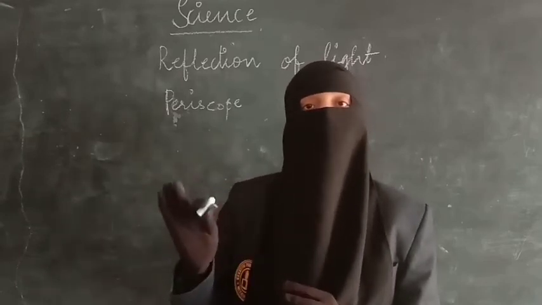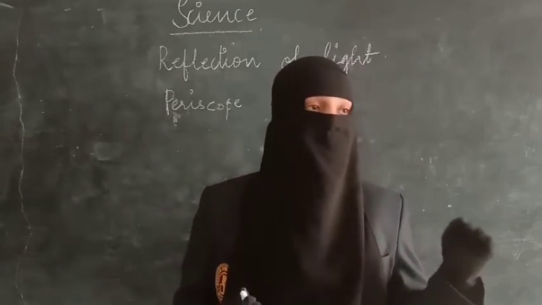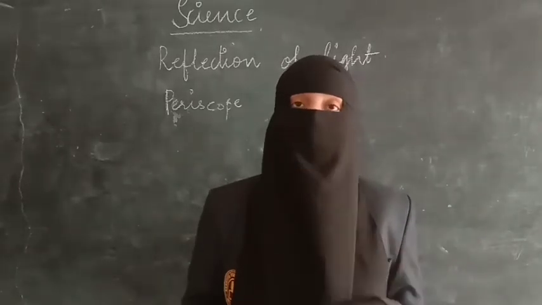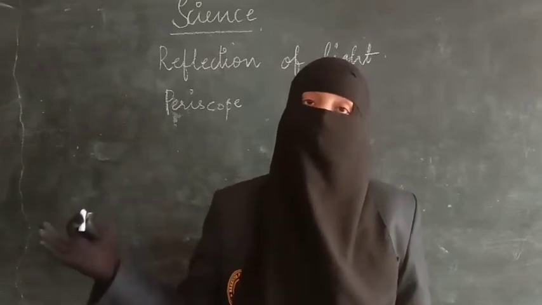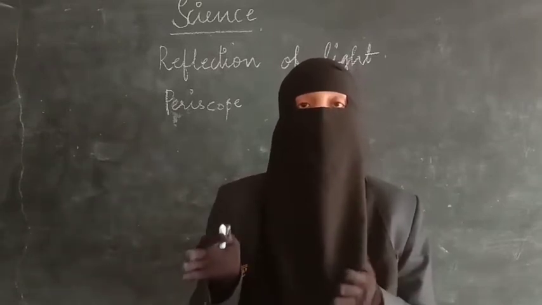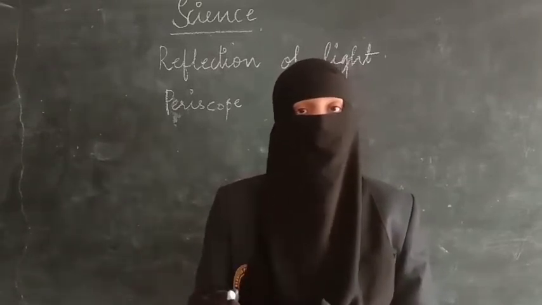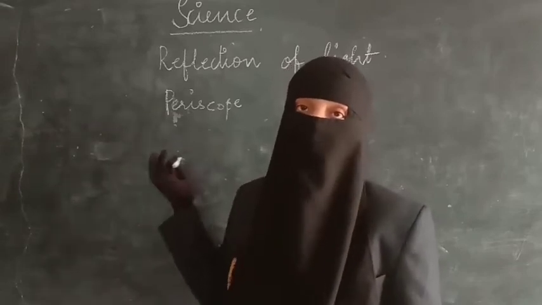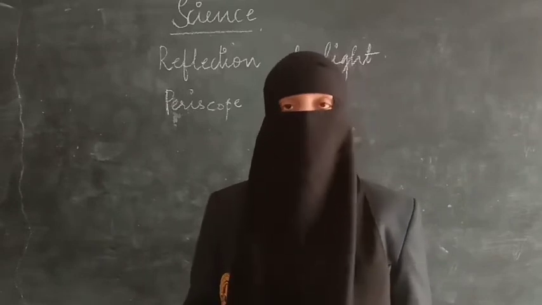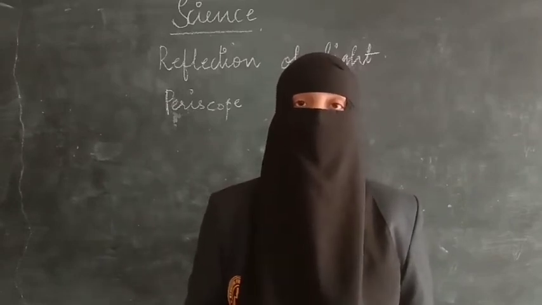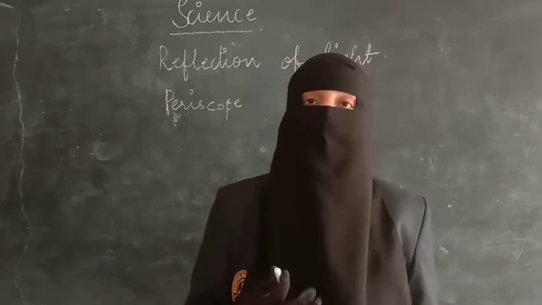You have to sit under the window and use a periscope, and you can see what is going on outside the window without getting caught by their eyes. That is, by using a simple instrument, the periscope, you can see objects while hiding ourselves. This is used by soldiers and other people who are safeguarding us.